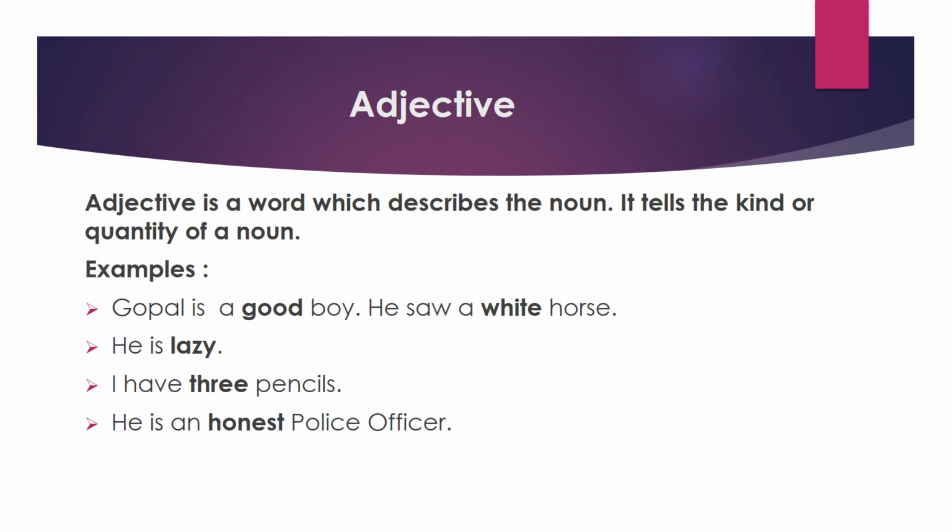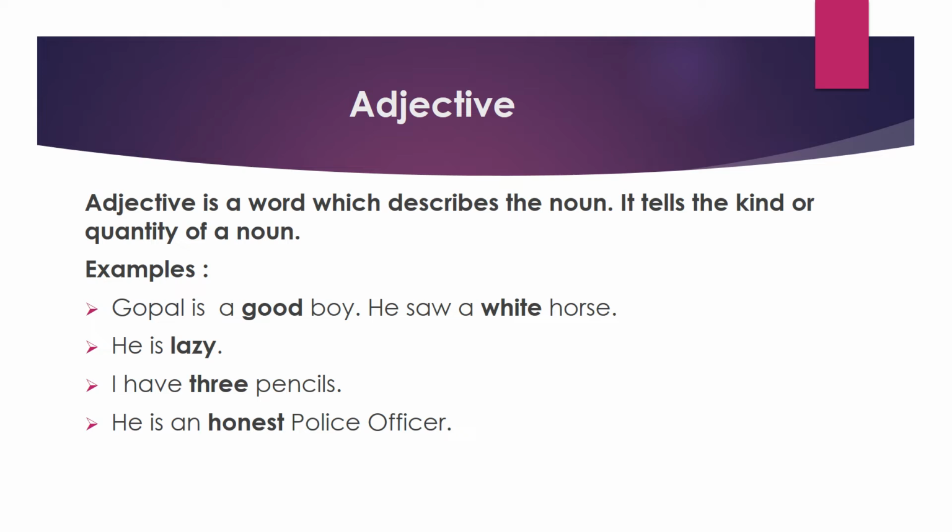Okay, now see some sentences. Gopal is a good boy. He saw a white horse. In this sentence, good, it describes the boy. It shows the quality of a boy. That's why it is an adjective. And the next one, he saw a white horse. Here it describes the horse. White describes the horse. That's why white is also an adjective.